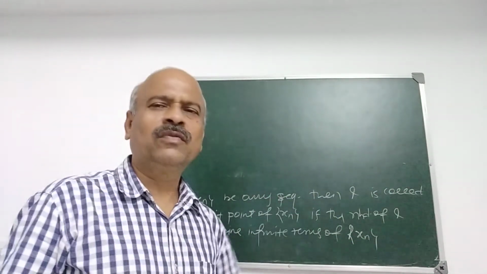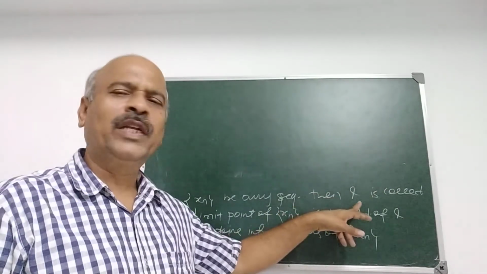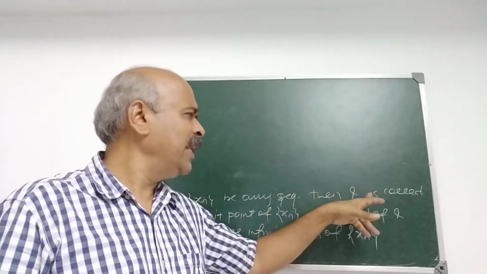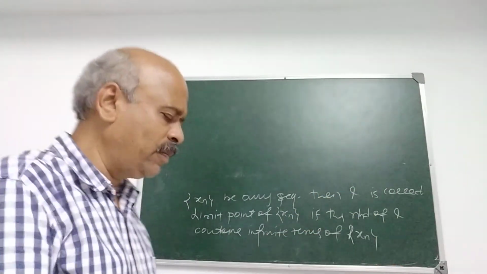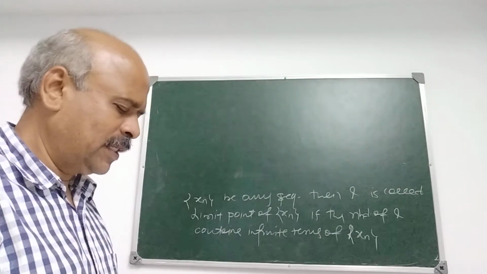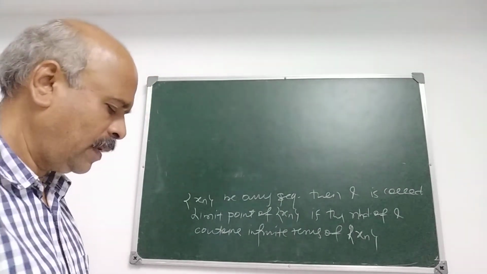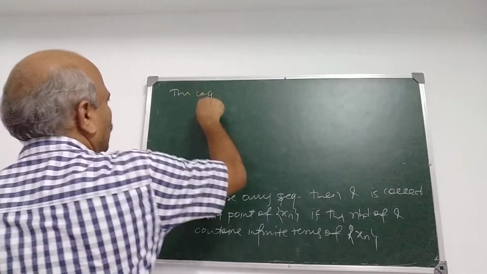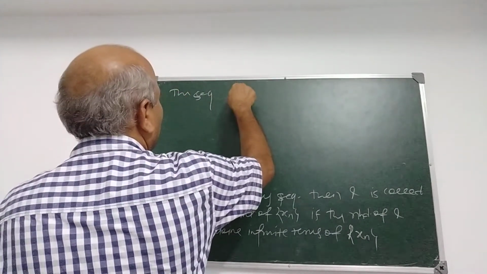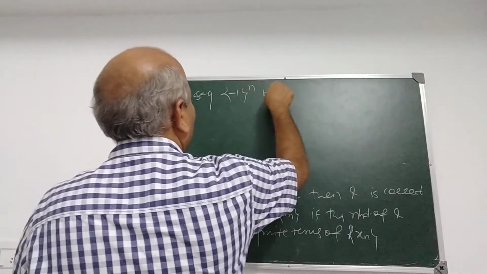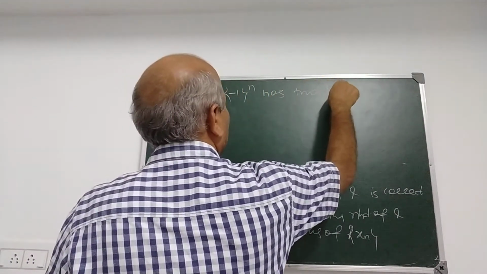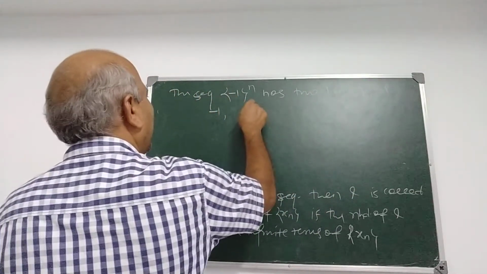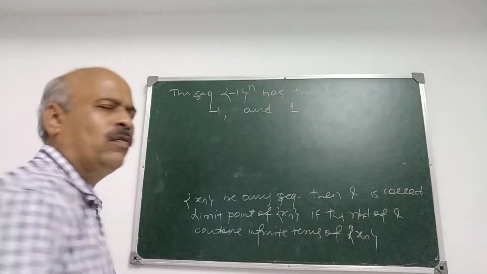But the limit of a sequence is different. The limit of a sequence, if it exists, is unique, but a sequence may have many limit points. I explain this by an example. The sequence minus 1 raised to n has two limit points, namely minus 1 and 1.